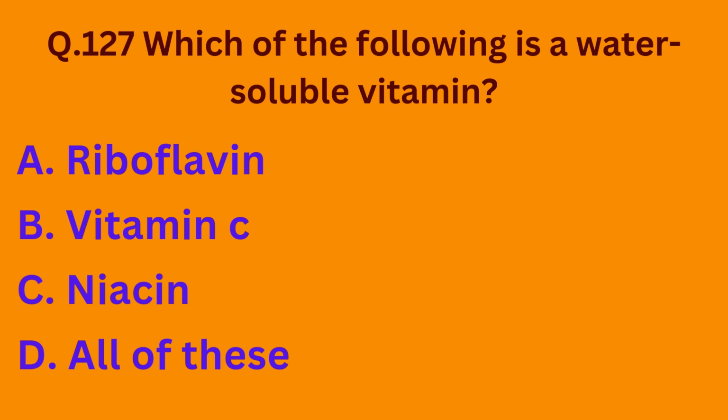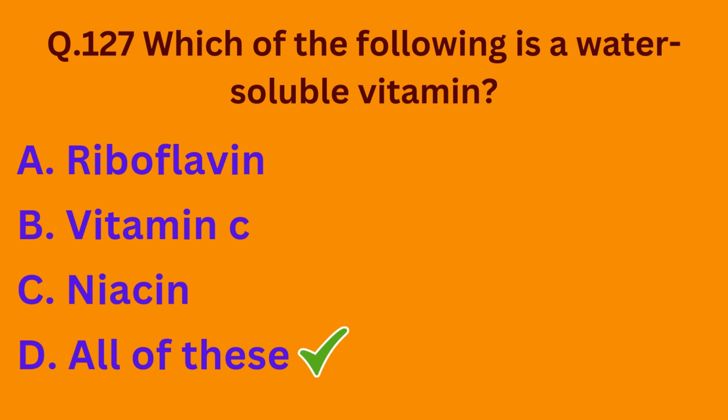Coming to our next question. Which of the following is a water soluble vitamin? Option A riboflavin, option B vitamin C, option C niacin, option D all of these. So basically all of these are the examples of water soluble vitamins.